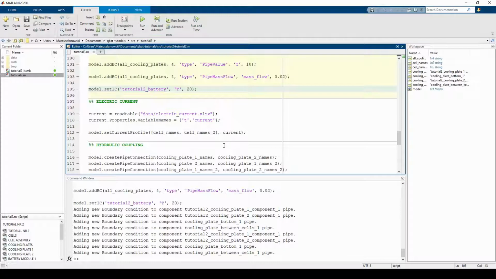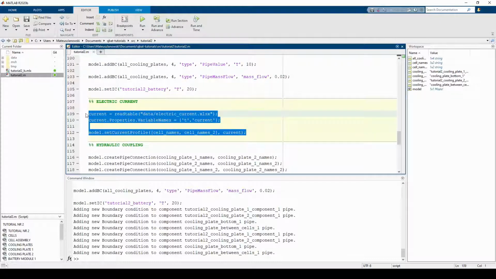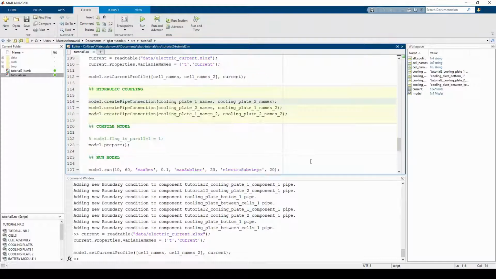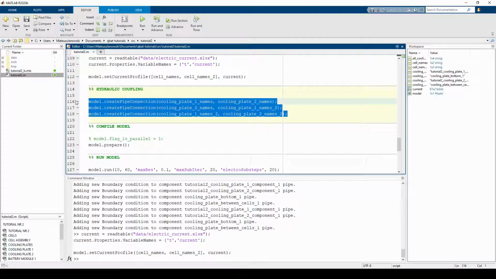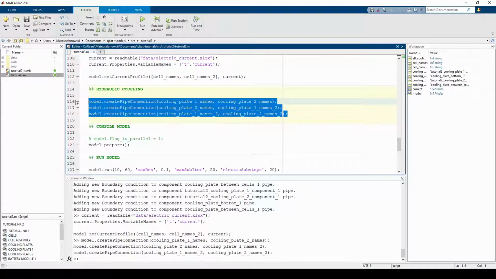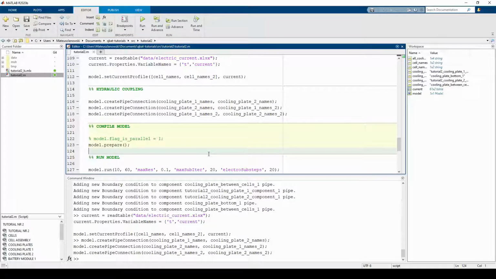After loading the profile, it needs to be assigned to the battery cells. Lastly, we connect the cooling plates. This way, coolant exiting one cooling plate will retain its temperature when entering the next one. The battery model is done. We can now compile it and run the simulation.